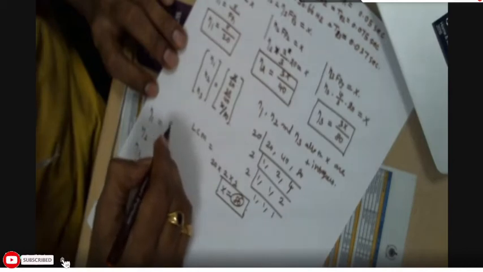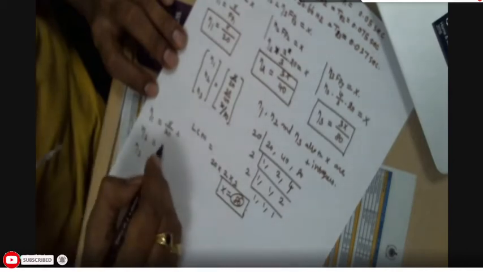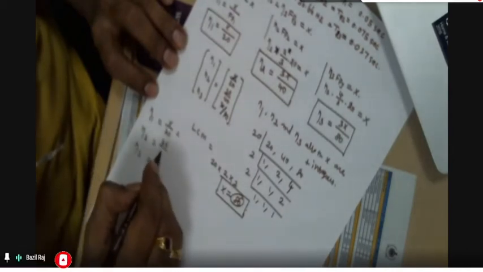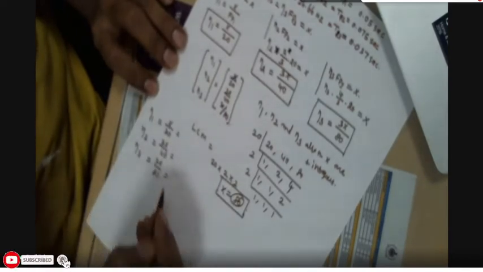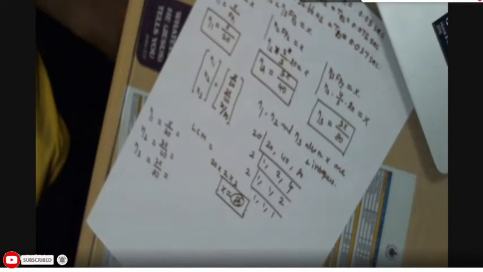So eta 1 is equal to x divided by 20, eta 2 is equal to 3x divided by 40, and eta 3 is equal to 3x divided by 80. You tell me, what is x, and what are eta 1, eta 2, eta 3? Eta 1 is 4.